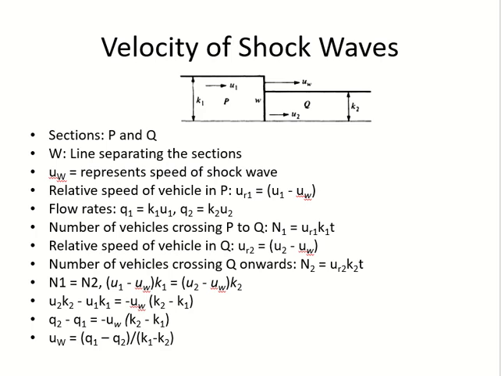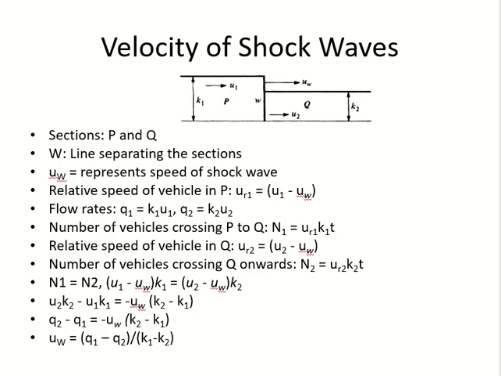Okay? So, the number of vehicles which are passing from segment 1 and the number of vehicles which are going into segment 2, in the same time. Time will remain the same. I am trying to calculate how many vehicles are going from segment P into segment Q at the same time.